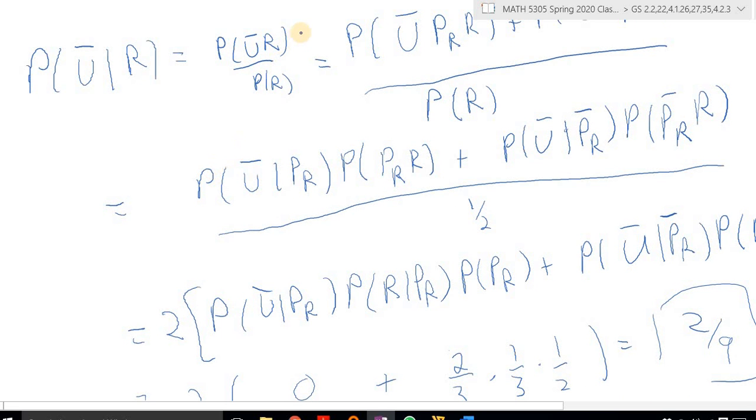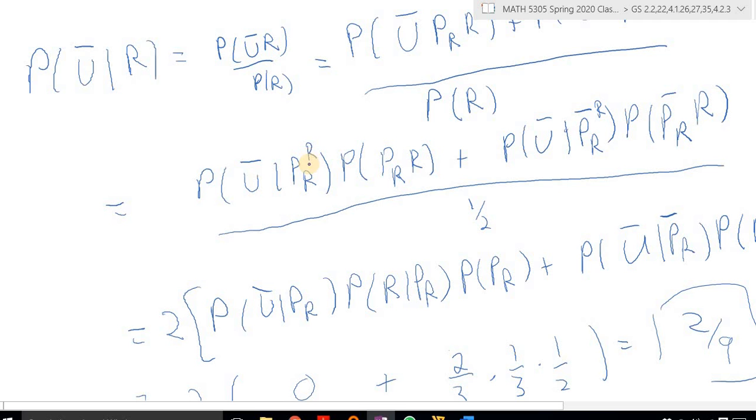This is the probability of U bar given PR, R. This is the probability of U bar given PR. Now I could put an R here. I guess I will put an R there. Times the probability of PR, R. And this is probability of U bar R, and this is PR bar R, and times this probability. Okay. Now remember that this R does not affect the probability of U bar.